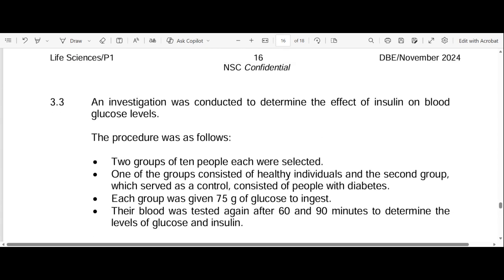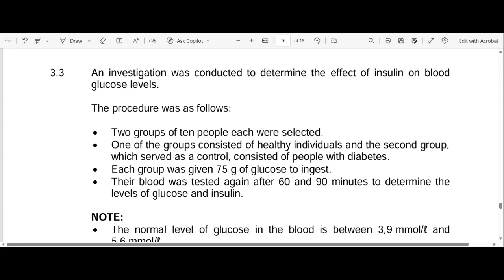Okay, let's go to the investigation. An investigation was conducted to determine the effect of insulin on blood glucose levels. The procedure was as follows. Two groups of 10 people each were selected. That's the sample size, but it's a small sample size, which could compromise the reliability of the investigation. It's just 10 people in each group.